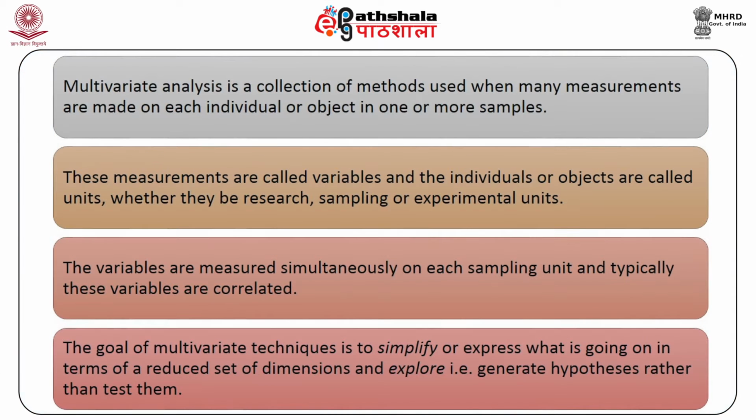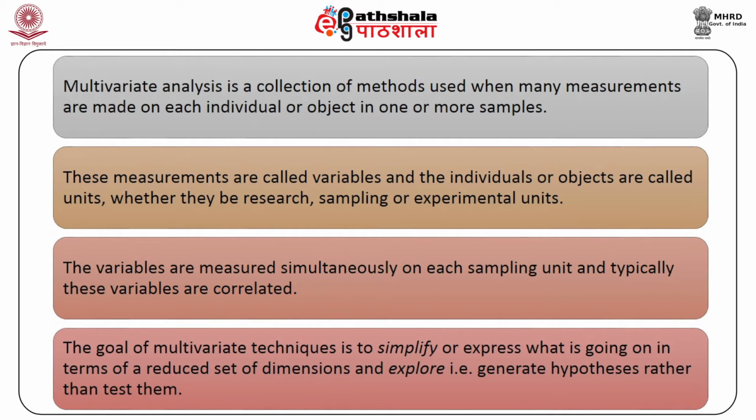Multivariate analysis is a collection of methods used when many measurements are made on each individual or object in one or more samples. These measurements are called variables and the individuals or objects are called units, whether they be research, sampling or experimental units.